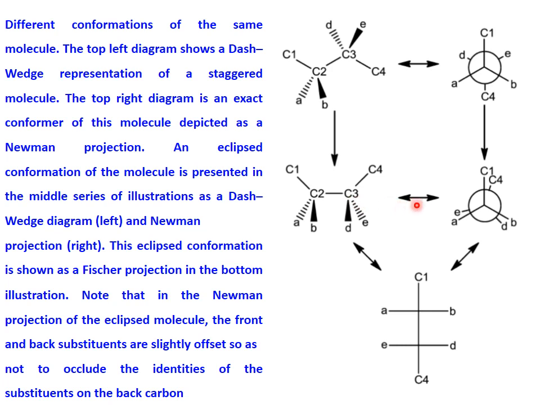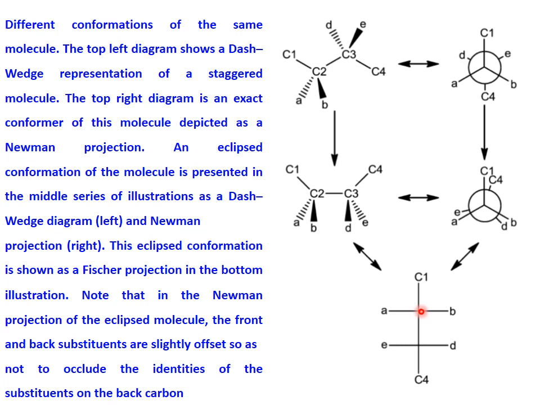For both of these structures, the Fischer projection formula is the same. C1, C2, so we draw the vertical line and we put the horizontal lines on these vertical lines. Here these are the stereocenters, C1, C2, C3 and C4 carbons. This is the Fischer projection. Different conformations of the same molecule.